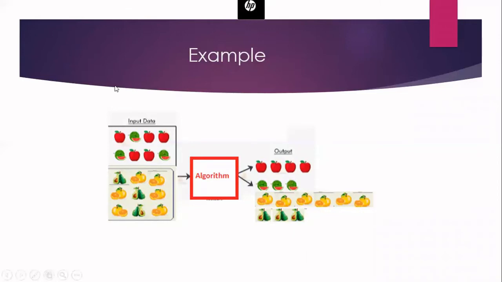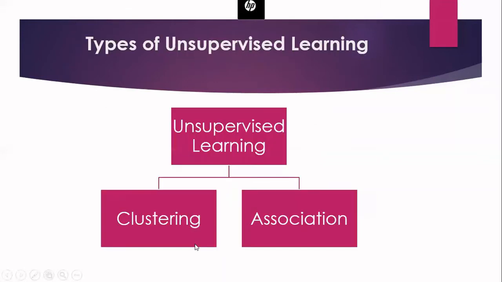What the machine can do is, if I have 4 different images here, of an apple, a watermelon, a lemon, and an avocado, it is going to group only the related images together. It will never say that this is an apple or this is a watermelon. Only grouping of similar images can happen. This is called unsupervised learning. In unsupervised learning, we have 2 different types. One is called clustering and the other is called association.